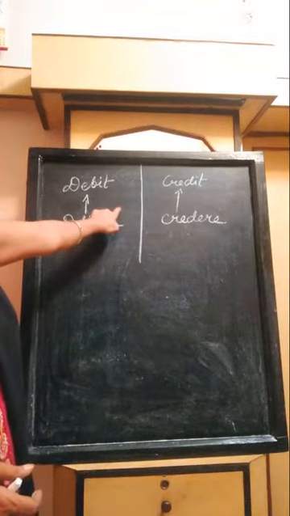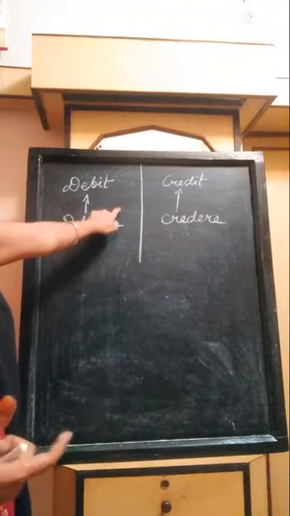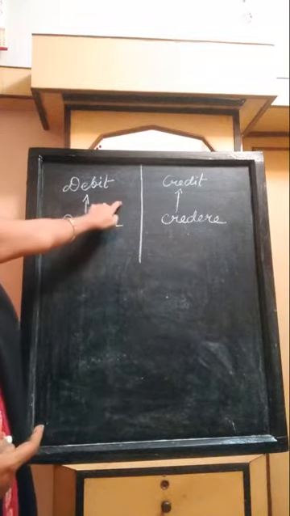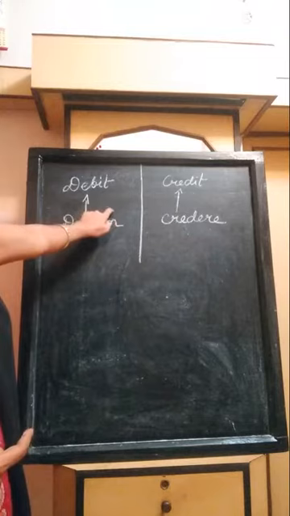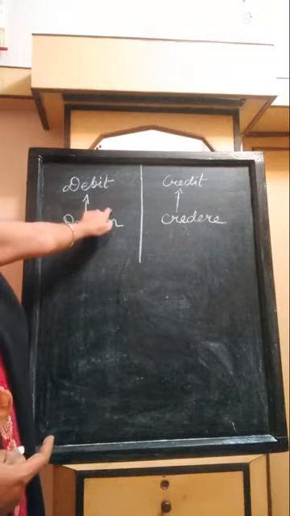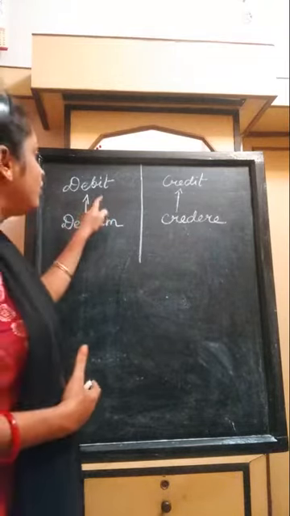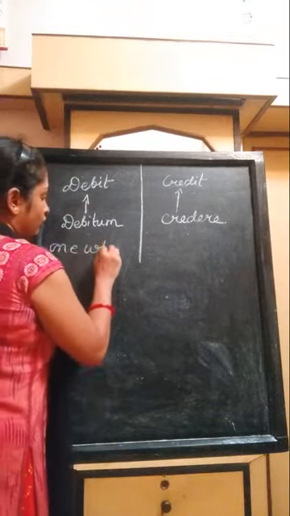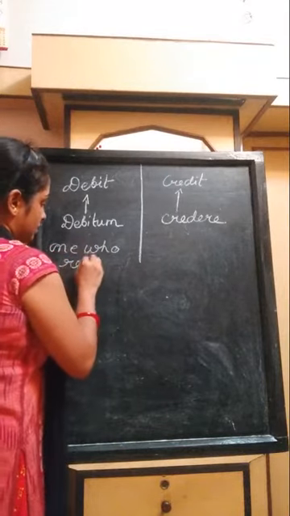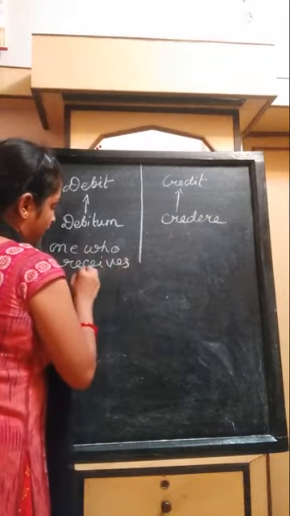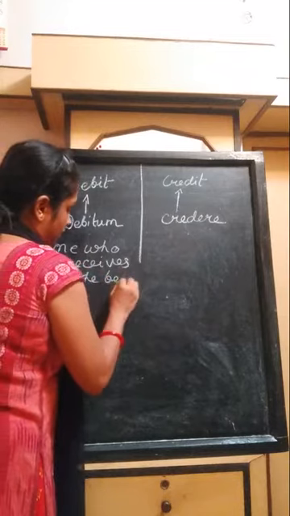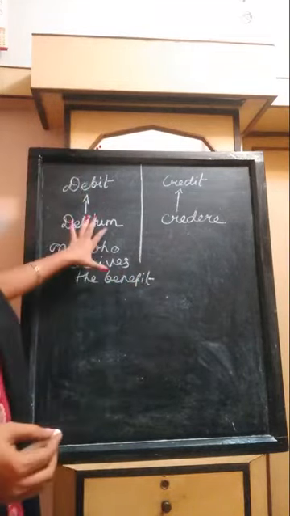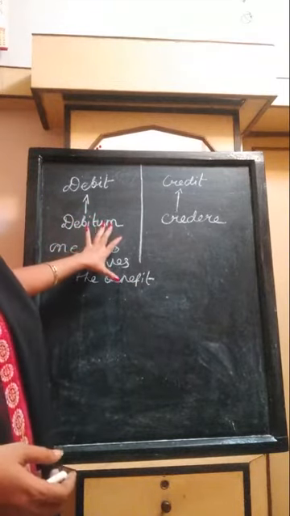Now first we come to this term, that is debit. Debit means what is due or what is owed. It is used in a special sense. It refers to the left hand side of an account. It means one who receives the benefit. This is what debit is all about.